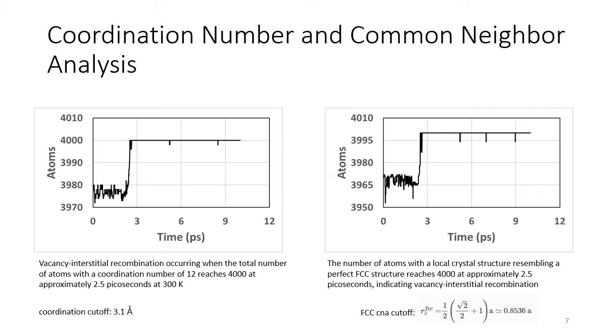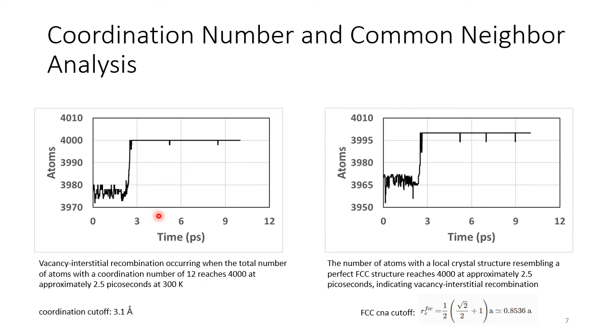A common neighbor analysis is a calculation done within LAMMPS that also describes the local crystal structure surrounding an atom. Within our input scripts, we wrote commands that would compute the number of atoms with the coordination number of 12 and common neighbor analysis value of 1 corresponding to an FCC structure. For our simulations, we took a relaxed structure with an interstitial and then for a few picoseconds brought the structure into equilibrium with the pressure and temperature at 0 pascals and 300 Kelvin respectively. Then we created a vacancy to make a vacancy interstitial pair. Then we ran our simulations for several picoseconds under constant volume and energy while rescaling the temperature to 300 Kelvin.